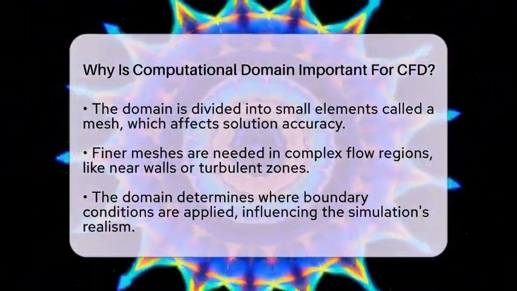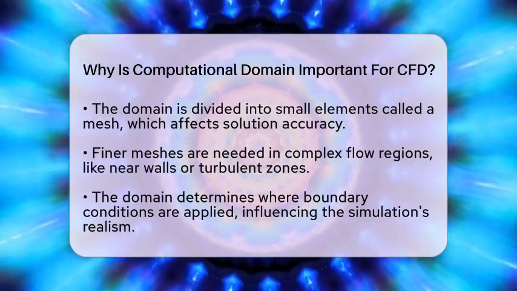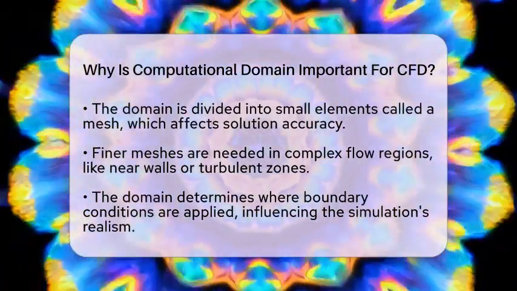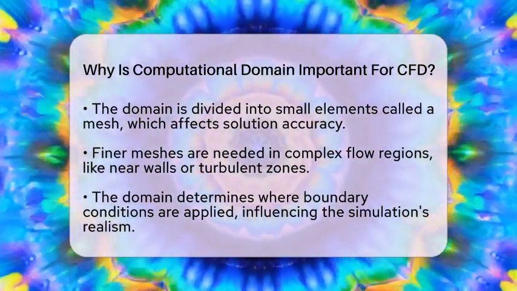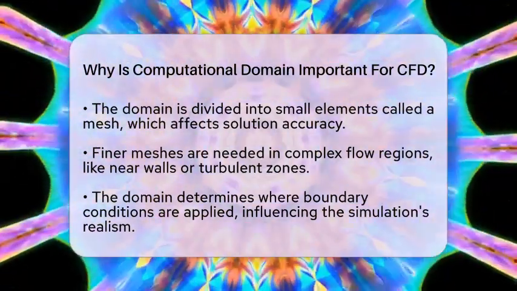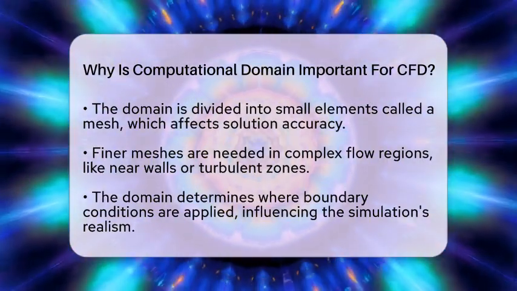The domain also defines where boundary conditions are applied. These are the rules that tell the simulation how the fluid behaves at the edges, such as how fast air enters or pressure leaves. Setting these correctly ensures the simulation mimics real-world conditions.